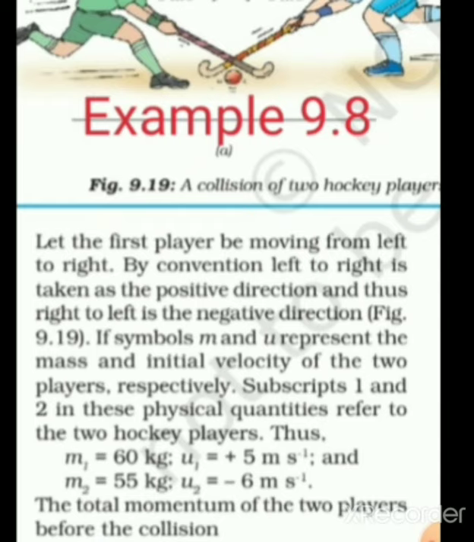So the total momentum of the two players before the collision, we know that formula, m1 u1 plus m2 u2. So that will be equal to 60 kg multiplied by 5 meter per second plus 55 kg multiplied by minus 6 meter per second, and that comes out to be minus 30 kg meter per second.